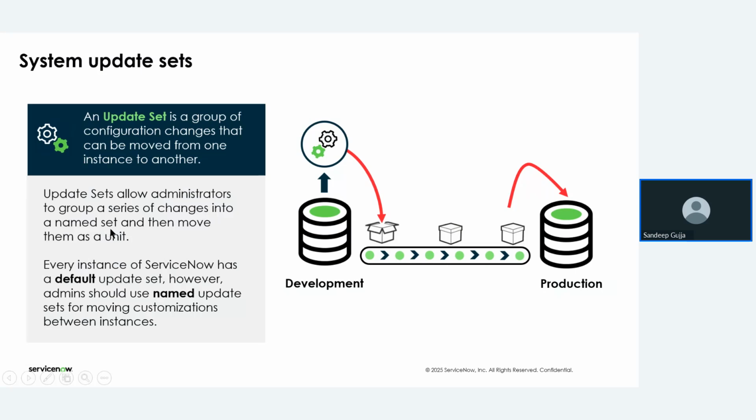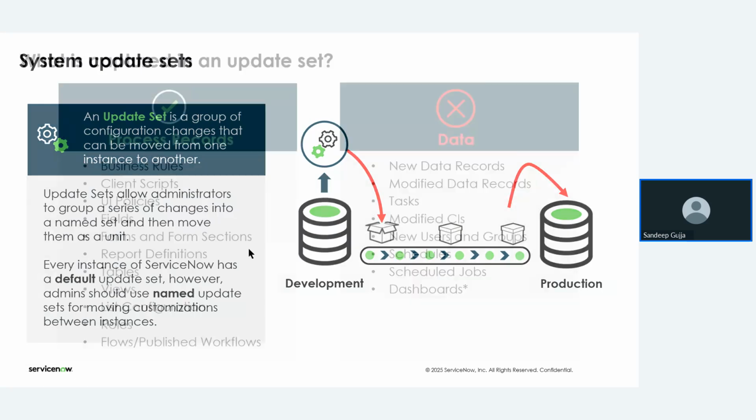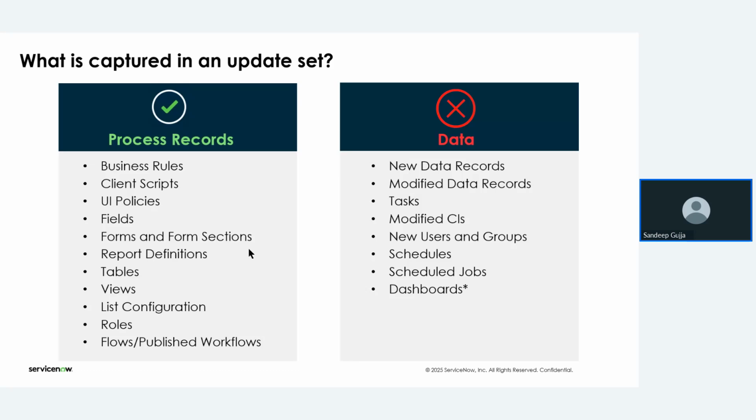So now we need to know what things are going to be stored in configuration format in the update set, and what things are not able to be stored in the update set. So please make a note of this, guys. This is very important: what things are going to be stored in the update set, and what things are not going to be stored in the update set.